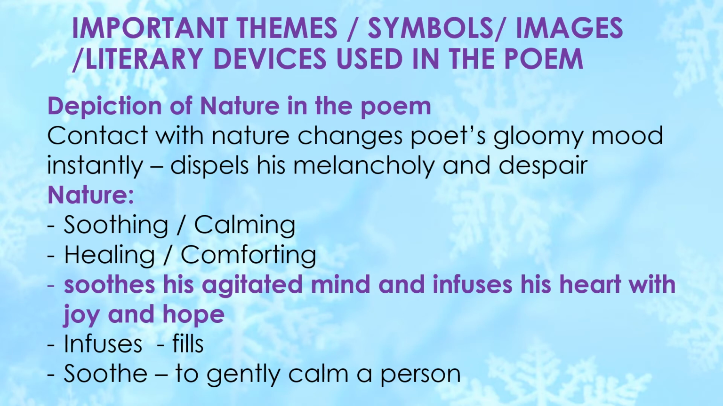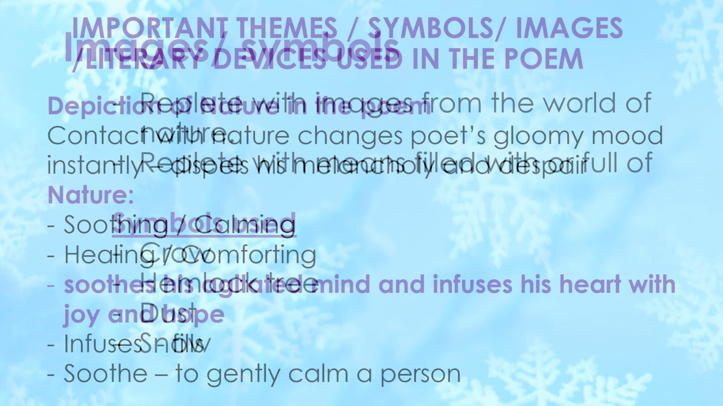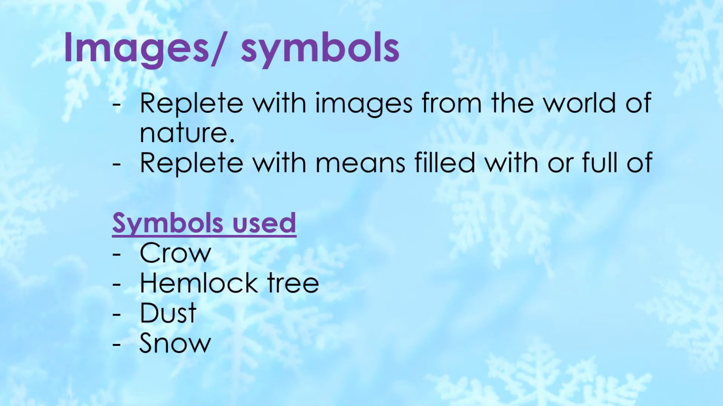Okay. So this is another important question, that how does Frost present nature in this poem? Now this brings us to another very important question, the images and the symbols used in the poem. So let's discuss that. This poem is replete with images from the world of nature. So you may get a question about it. Replete with means filled with or full of. Now symbols used by the poet in this poem are crow, hemlock tree, dust and snow.